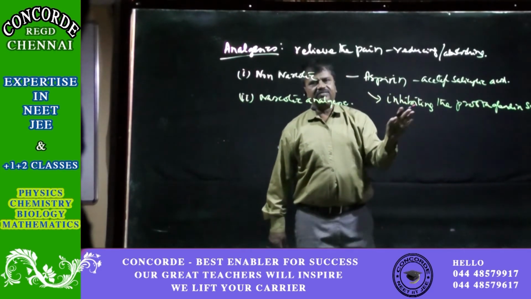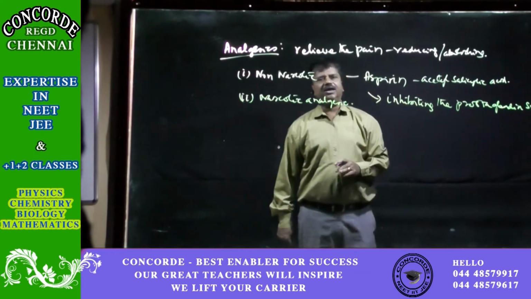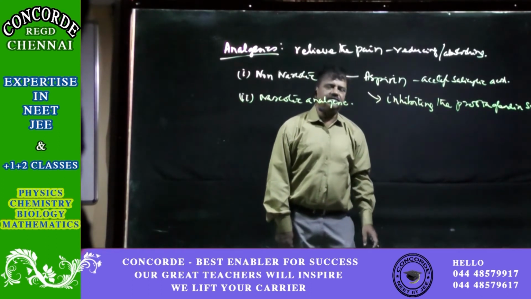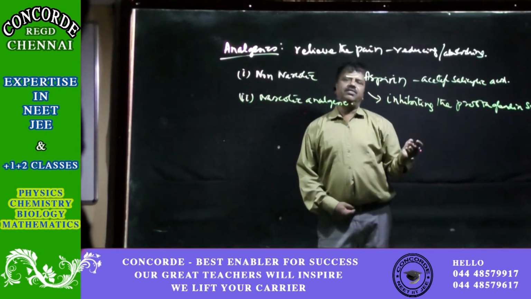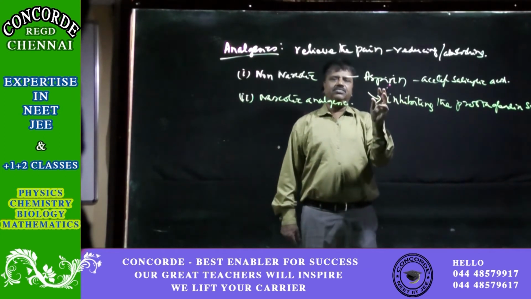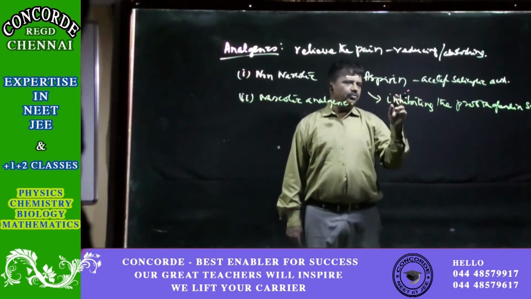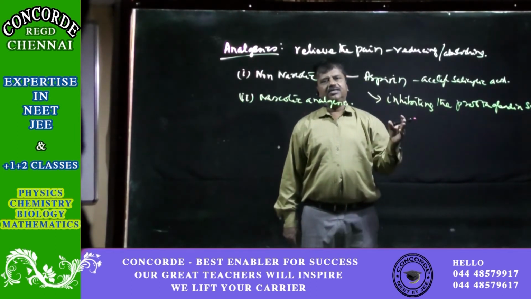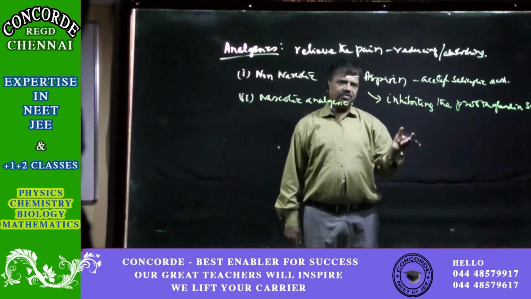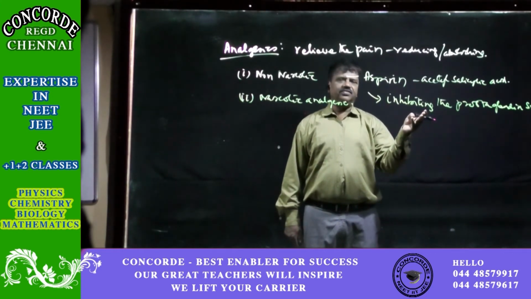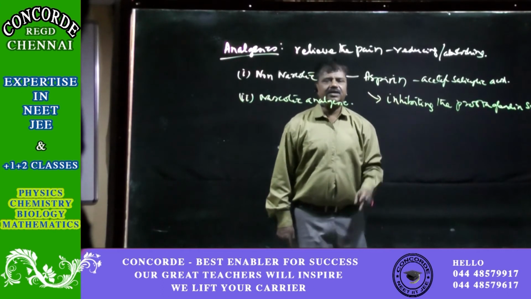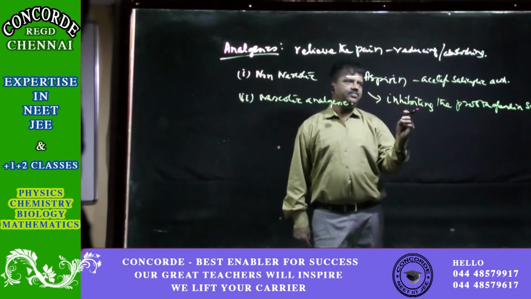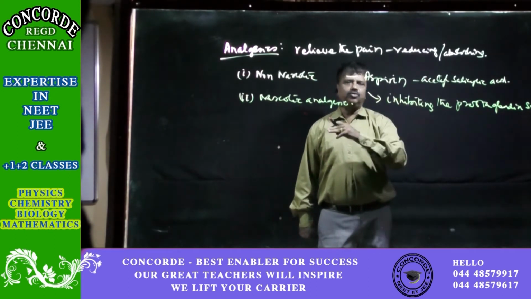There are certain chemical messengers like prostaglandin. These prostaglandins are secreted at the site of the inflammation. Wherever there is an inflammation, when we have an injury or when we fall, that place becomes a little bulgy; that is the inflammation. Immediately after the injury, this prostaglandin is secreted at the site, and the inflammation naturally touches the nerve nearby. Because of this, the pain is felt and the pain is carried to the brain.